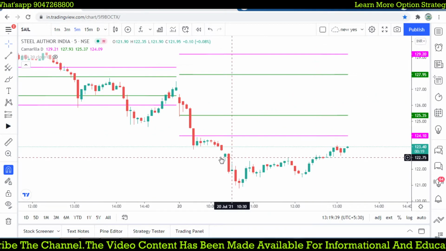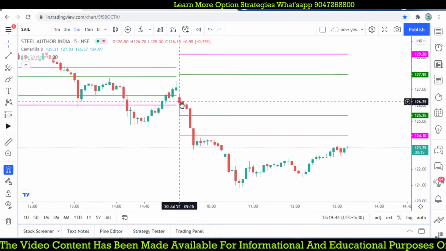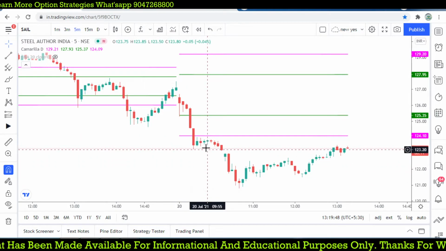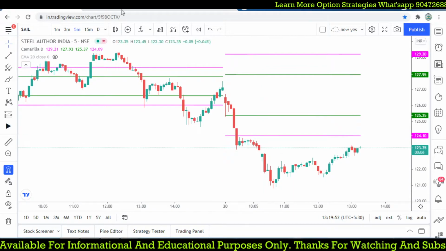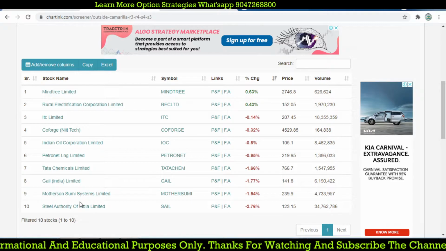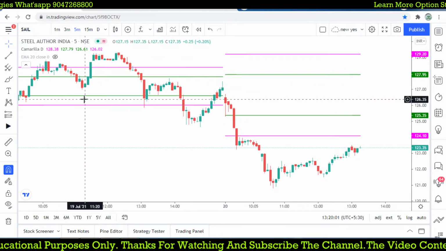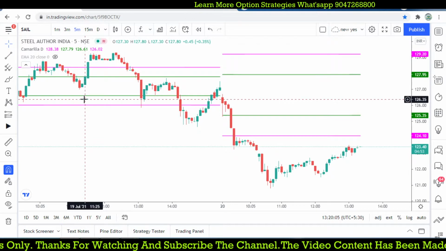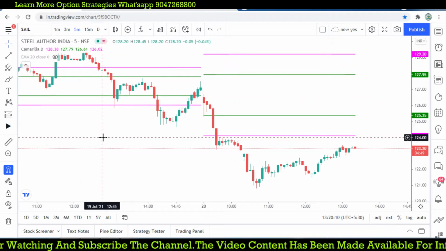That is what in a band period. Again, this is falling down, so it is opening in between the range, but it is breaking down from that support 4. But here the stock was in band period, so we may not focus on this. While if you are focusing on the outside Camarilla setup, that was giving you perfect trade opportunity at lower level and higher level. If you follow some technical indicator or price action patterns, you can easily find out the reversal kind of trades where it happened.